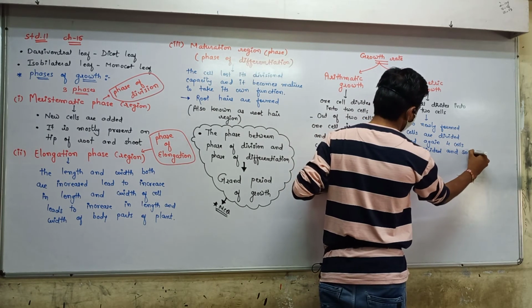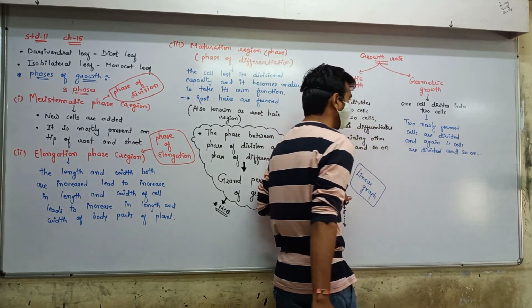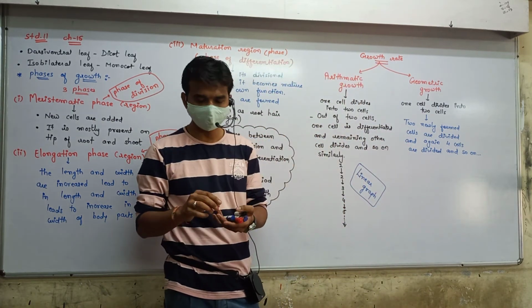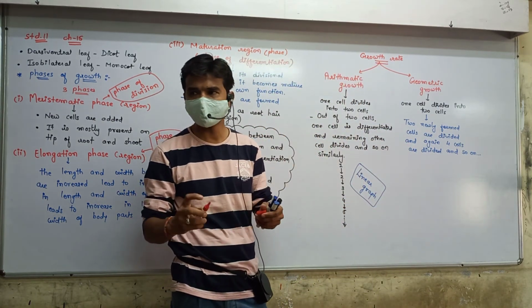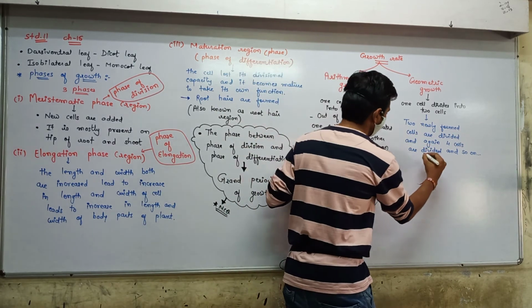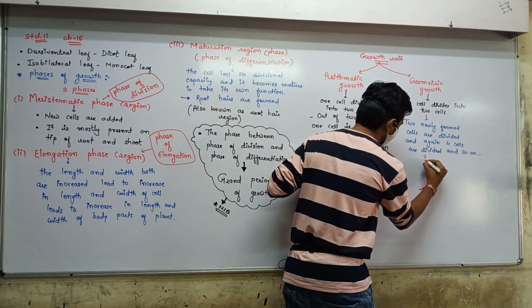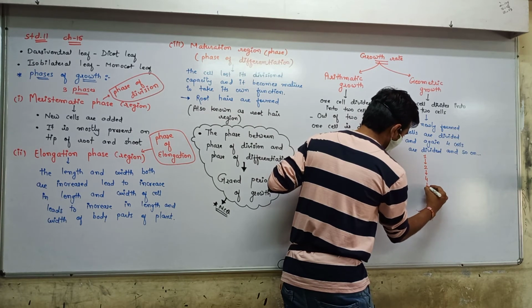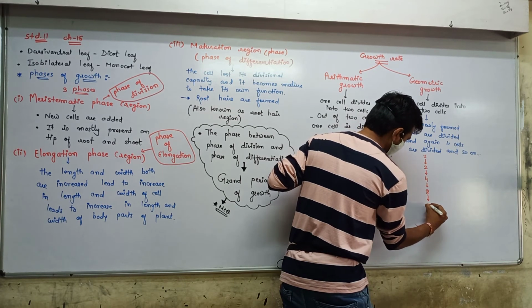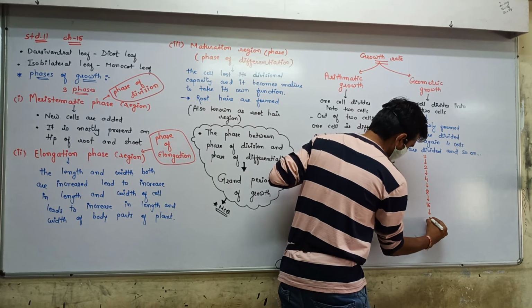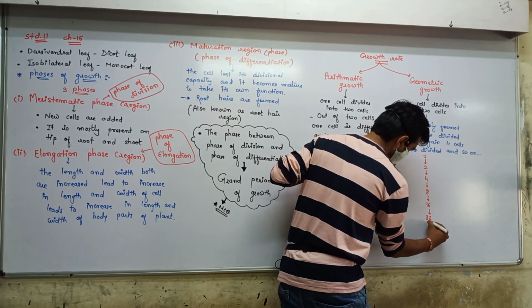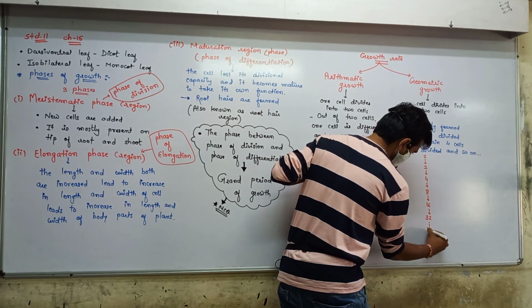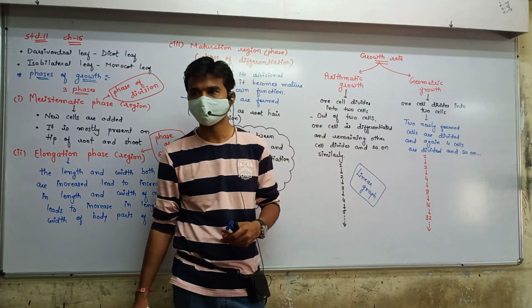Understand? So here what happened? See, one cell is divided into two. 2 converted into 4. 4 into 8 and 16. So on.